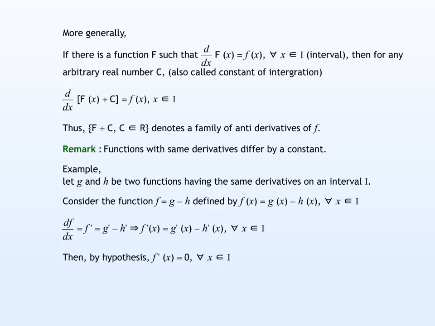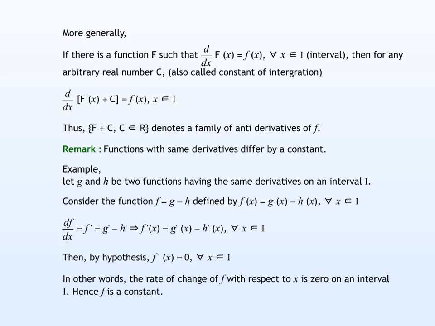Then by hypothesis, we get f dash x is equal to 0, where x belongs to I. In other words, the rate of change of f with respect to x is 0 on an interval I. Hence, f is a constant.